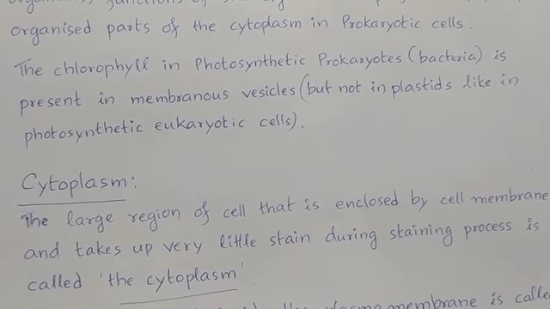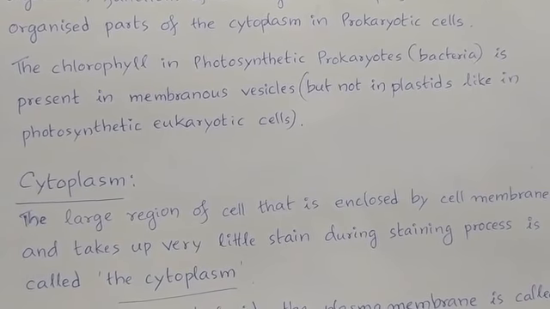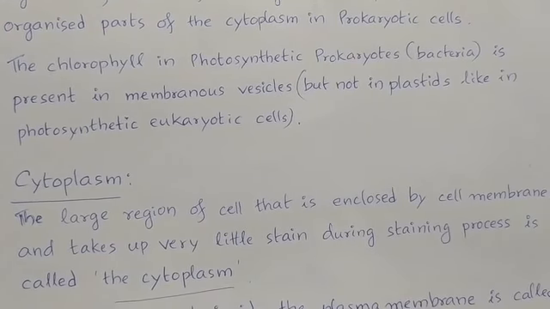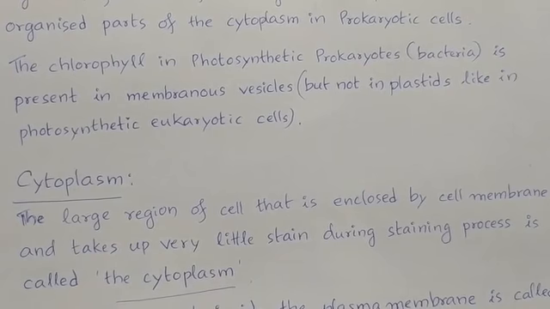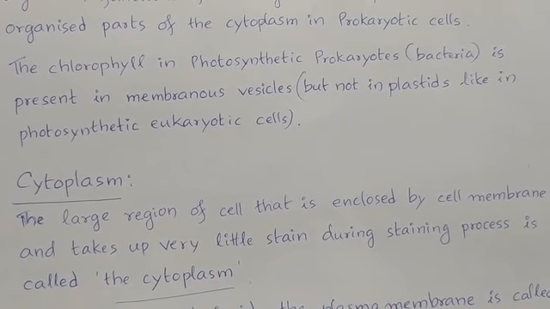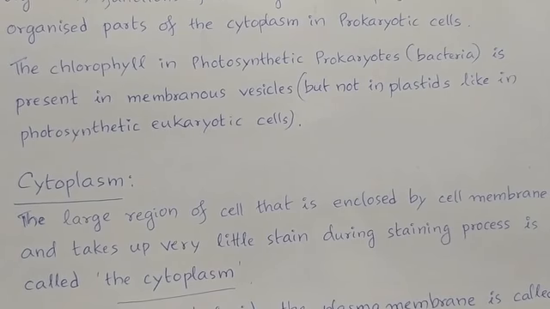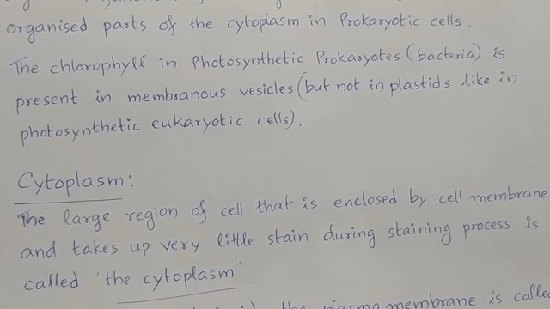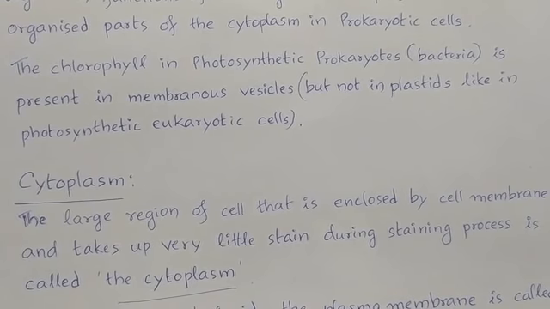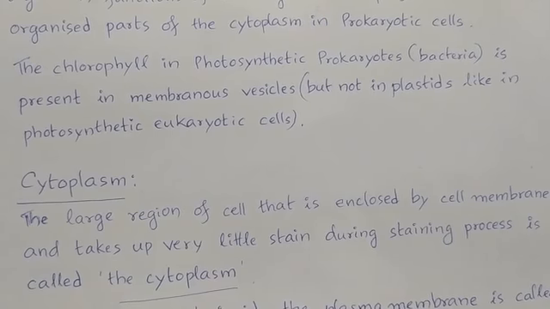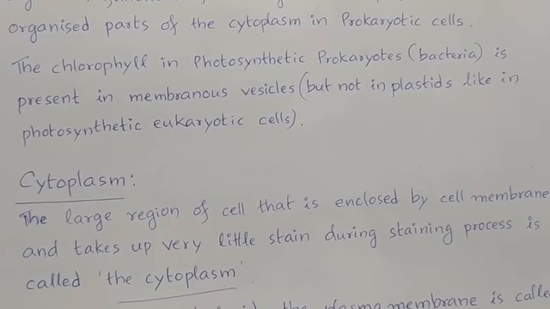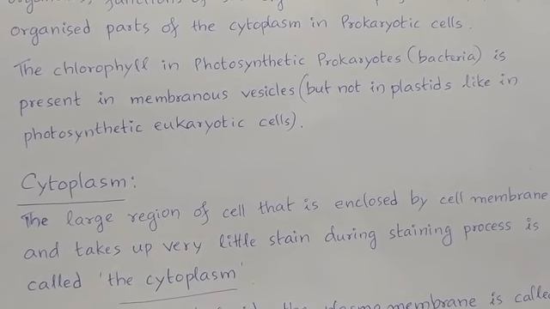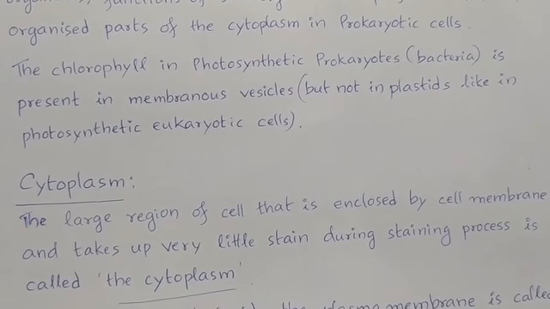In photosynthetic bacteria, chlorophyll is present in which part? In the membranous vesicle. There is a lot of difference between a membranous vesicle and a plastid. A plastid is a double-layered, membrane-bound organelle. A vesicle is like a soap bubble; it does not have a tough membrane like that of a plastid, and chlorophyll as a pigment is simply present in that vesicle.